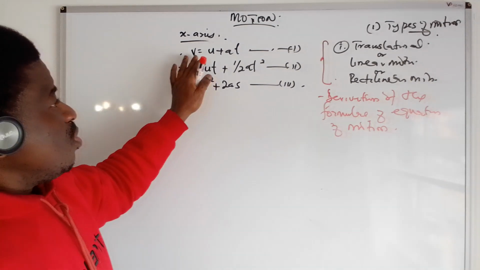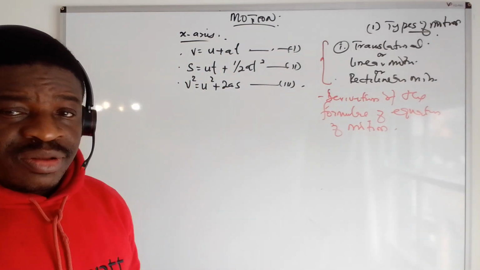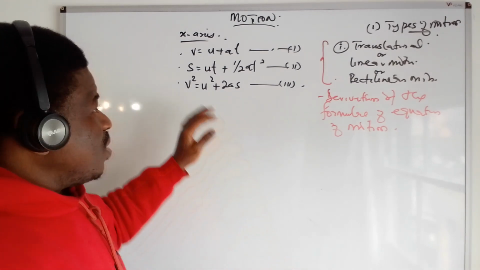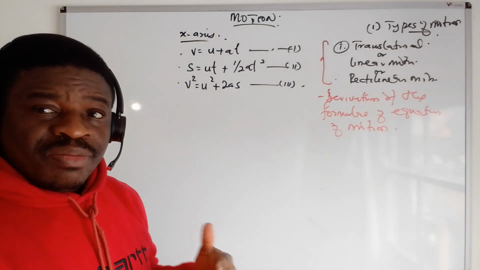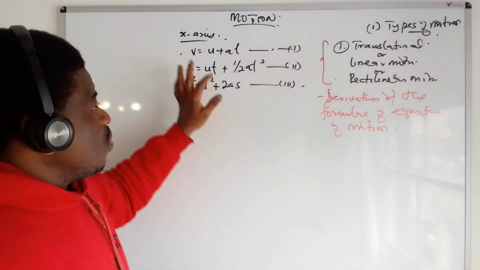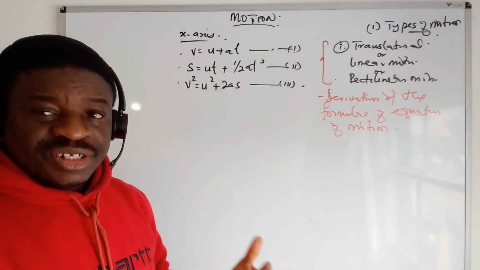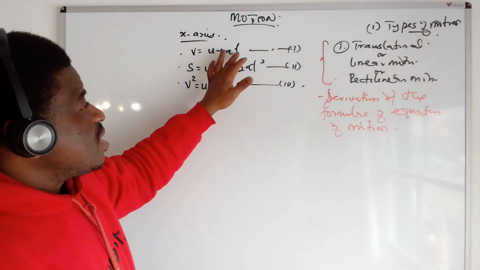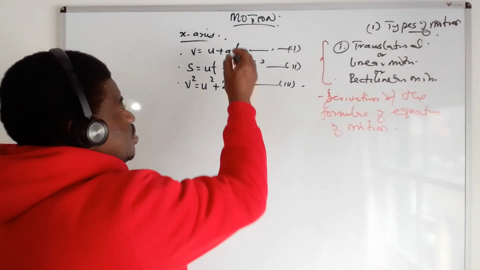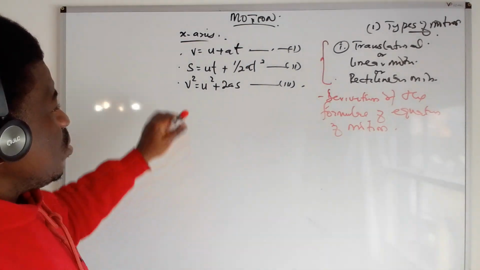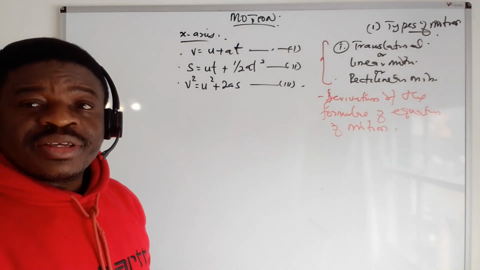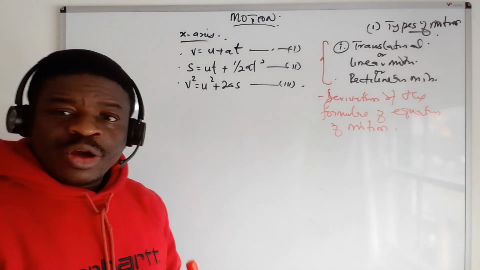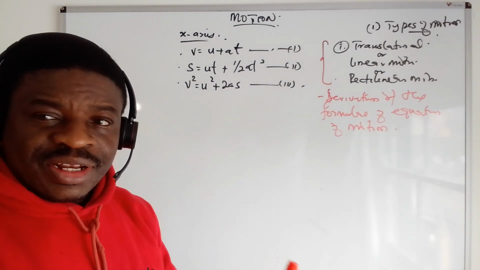Before this, look at some of the parameters that you need. I think all this is not really a new thing, it's something you should have known. When you hear v, v means the final velocity. When you hear u, u is the initial velocity. A is acceleration, and t is the time taken. And the other thing you need to know here is s. S is the distance covered. So these are just the definitions of some of these parameters. Although while we are going in the course of the study, I will still be explaining something.